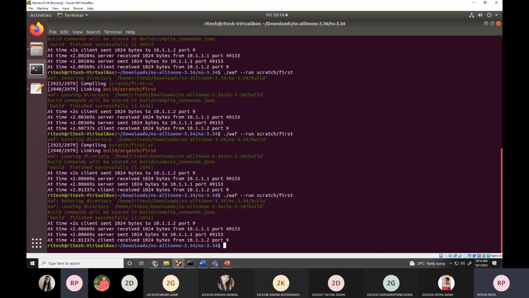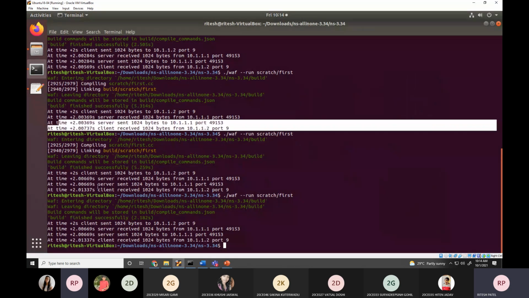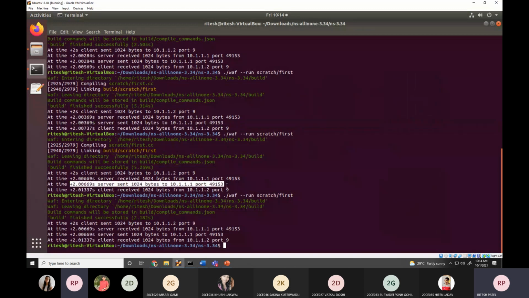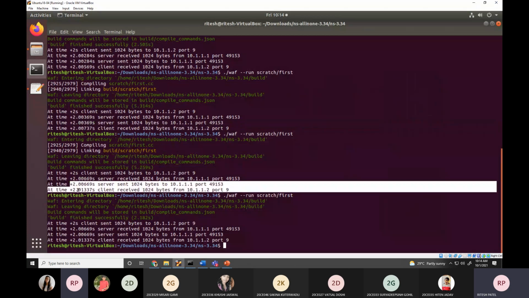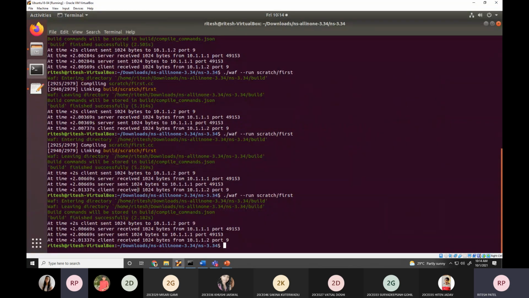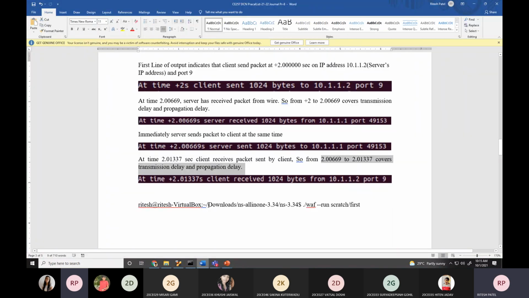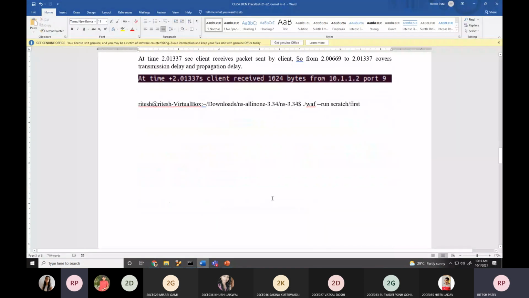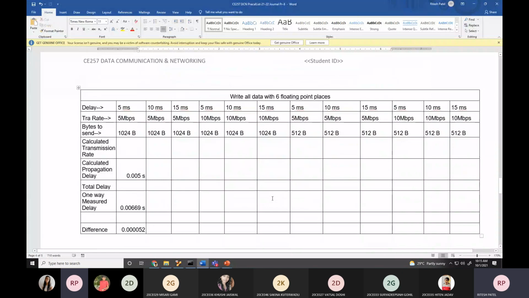Next two lines indicate 0.0069 server sent and this 0.01337 client received. If I subtract these, I will get 0.00669. Is it clear? It's double than this. Okay. So ultimately you have to fill this table.